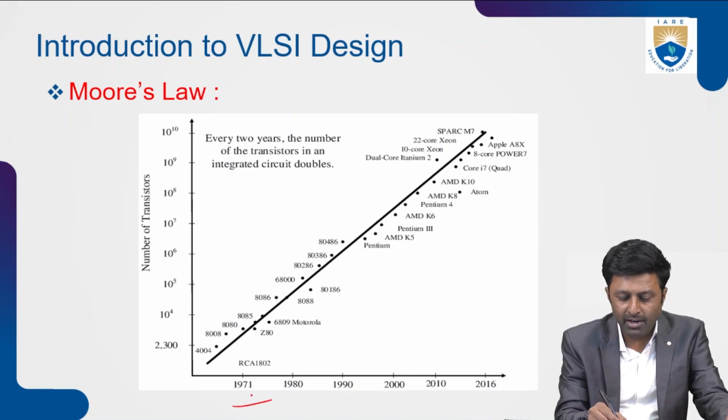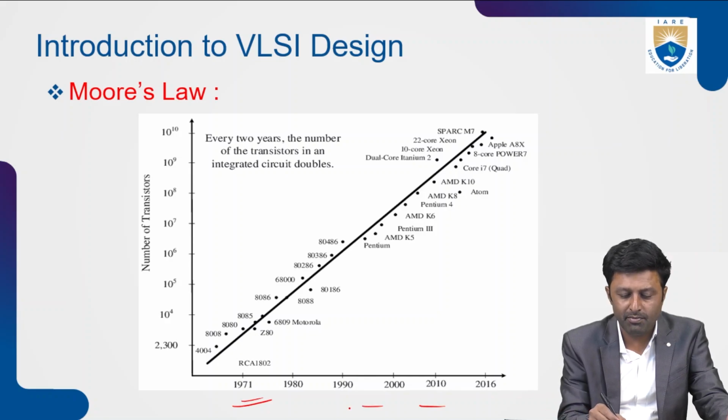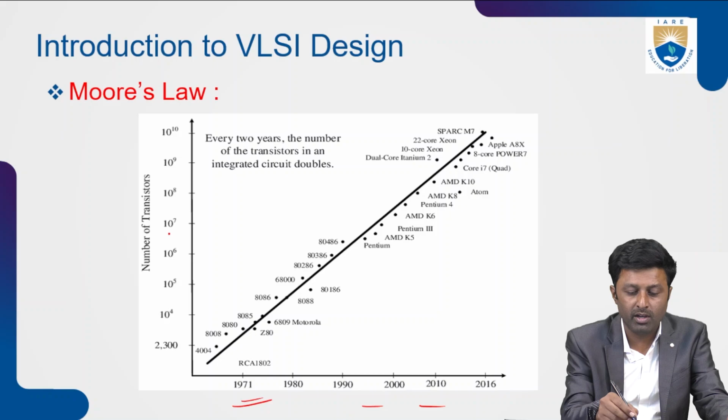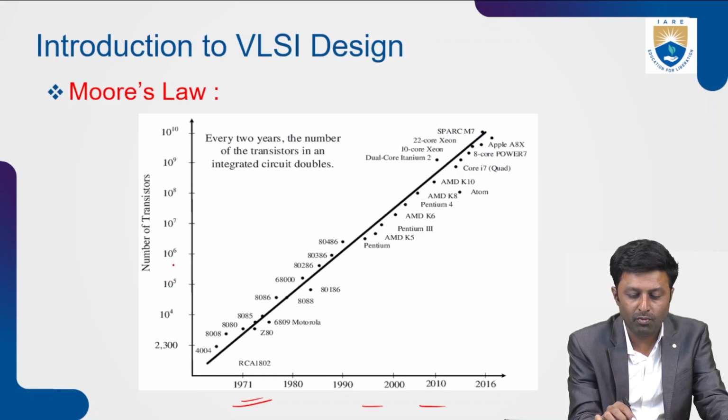This graph shows Moore's law. On the x-axis, years are mentioned from 1971 to 2016, and on the y-axis, the number of transistors implemented, from 10 to the power 4, 5, 6, 7 and up.